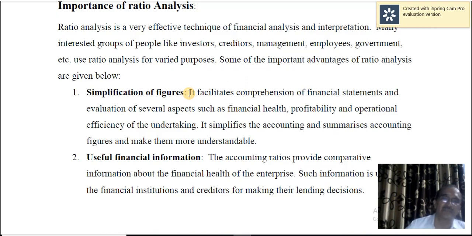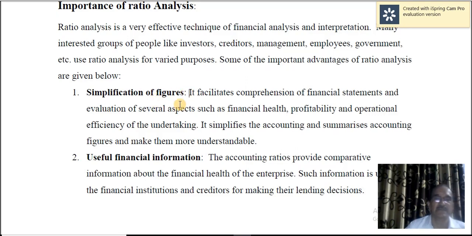If goods of 100 rupees are sold, you're going to make a profit of 25. If it is very low, for example 5%, then it does not reveal the profitability of the concern.